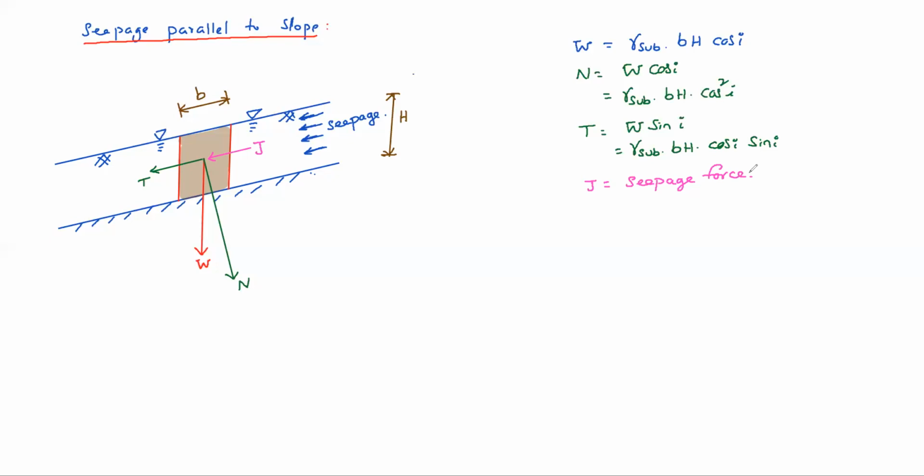From soil mechanics basics, seepage force per unit volume is always gamma W into hydraulic gradient i.